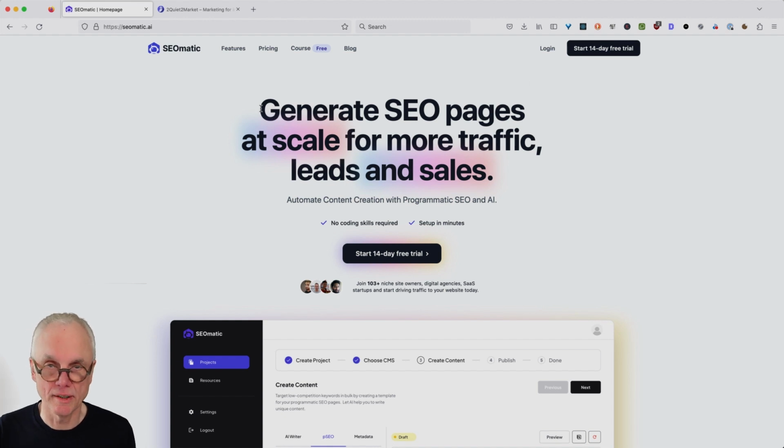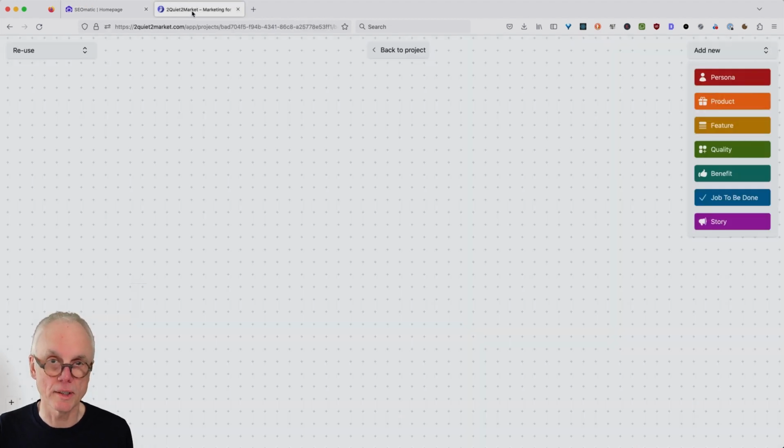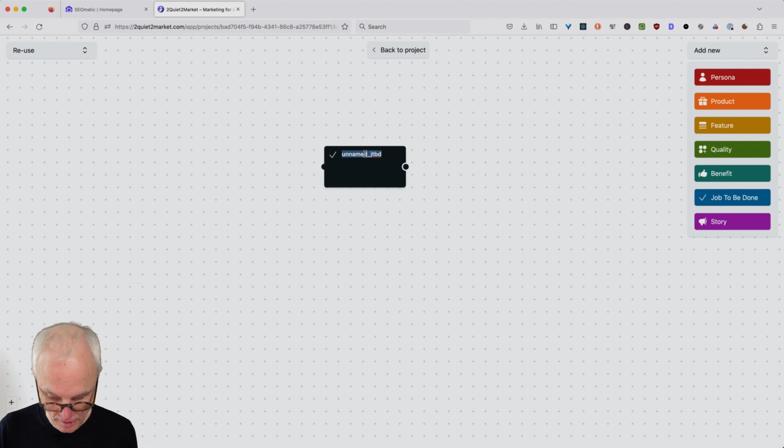Okay, so what do we see here? Generate SEO pages. This sounds like a job to be done. At scale. Okay, so many pages for more traffic, leads, and sales. This sounds like a benefit. So we'll go ahead and say, good. We will have a job to be done that the persona, the user, is trying to do. Let's say generate SEO pages at scale. So this would be a job.